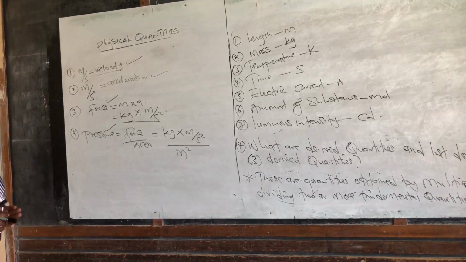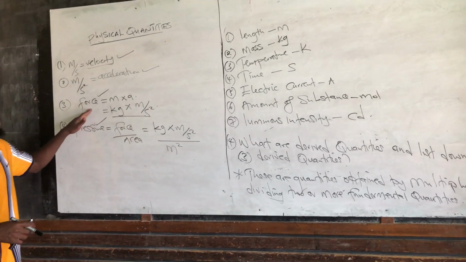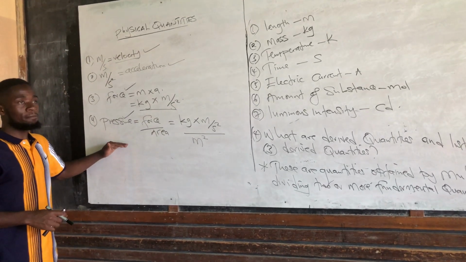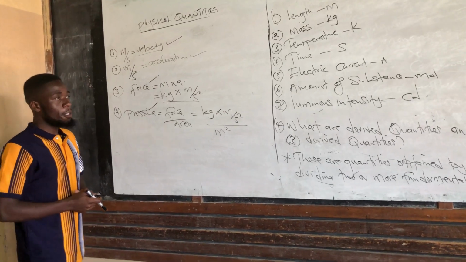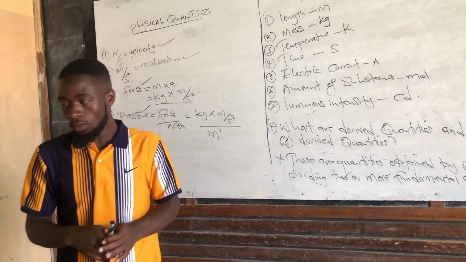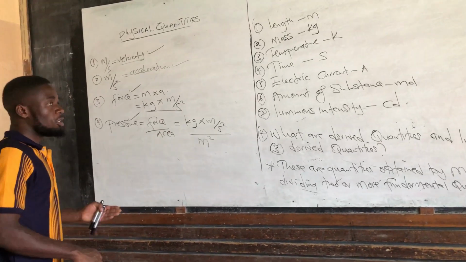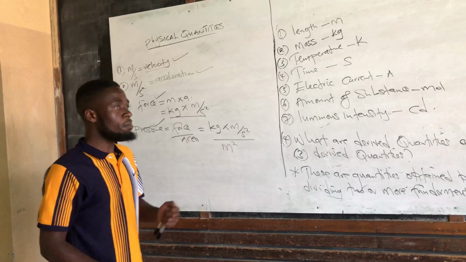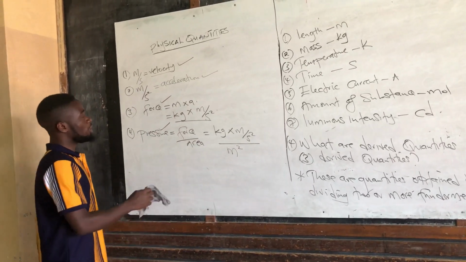So there are a lot. As long as they involve multiplying or dividing two or more of these quantities, they are derived quantities. There are a lot, like density, moment, and they go on and on. All of those are derived quantities. Okay.